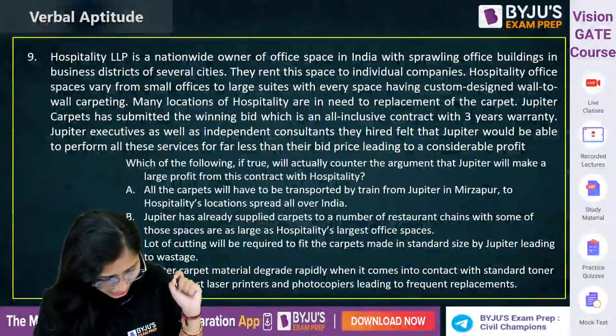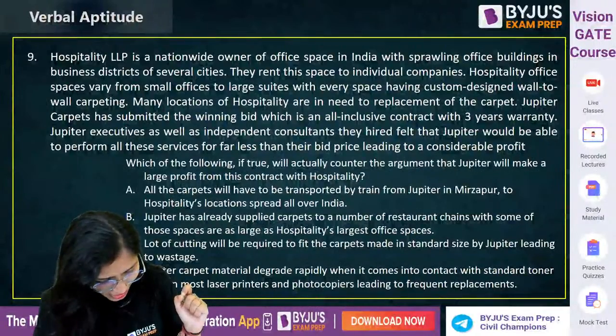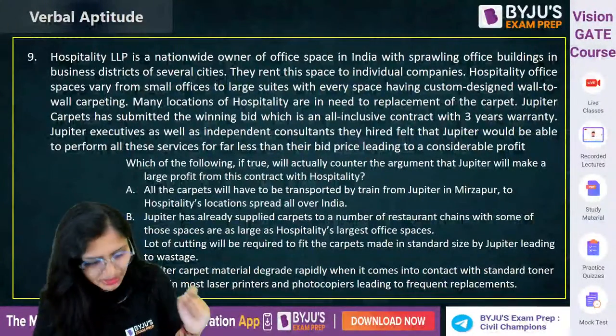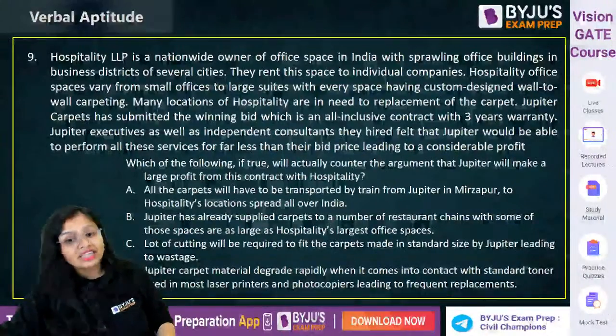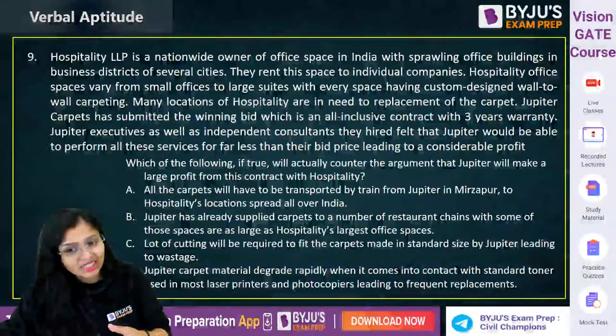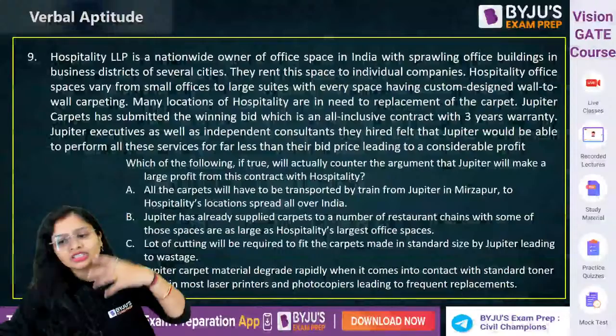Come on. Very good. It's only Gaurav and Soumya and Abhi who have told it correctly. Counteract. What is it counteracting? That Jupiter will degrade the carpet material. How will it degrade? Because it is the office space.